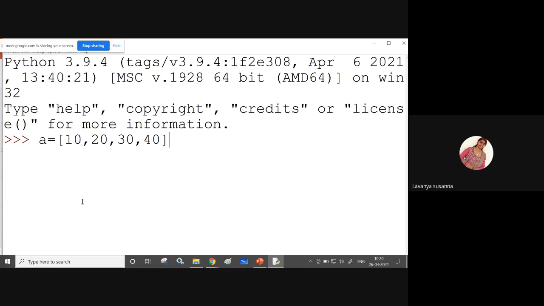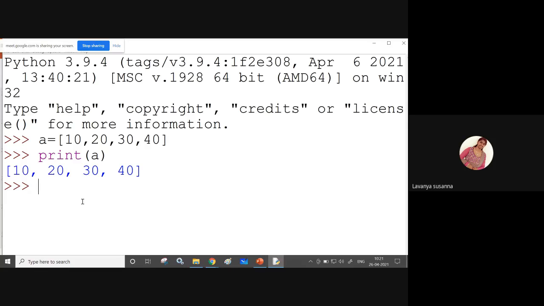Here you need to use open and closed square brackets, and inside that give values separated by commas. Enter, print a. See how it is printed: 10, 20, 30, 40 inside open and closed square brackets. That means this is a list.